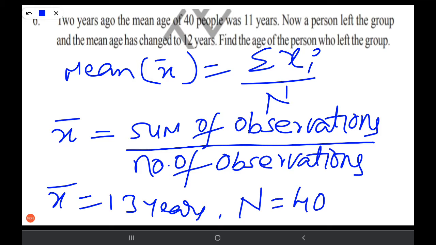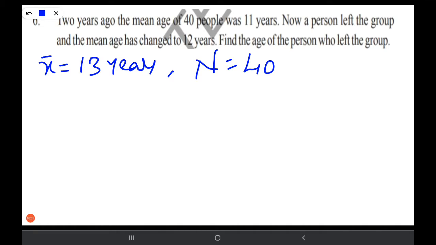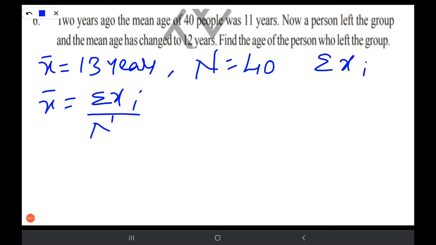So x bar is given 13 years, and n is given 40. So we have to find sigma xi. x bar is equal to sigma xi by n, so 13 years is equal to sigma xi by 40.